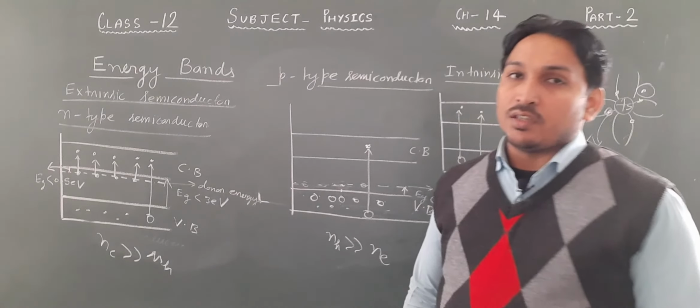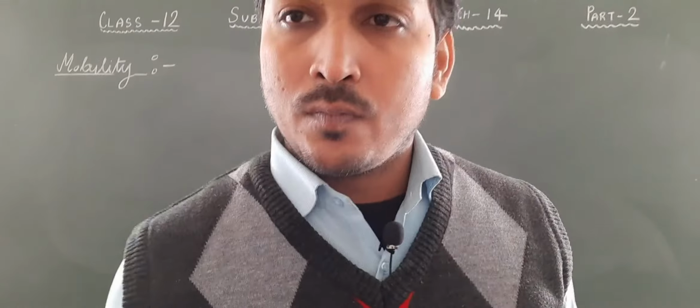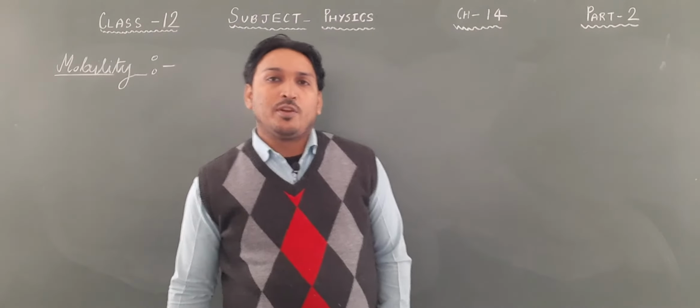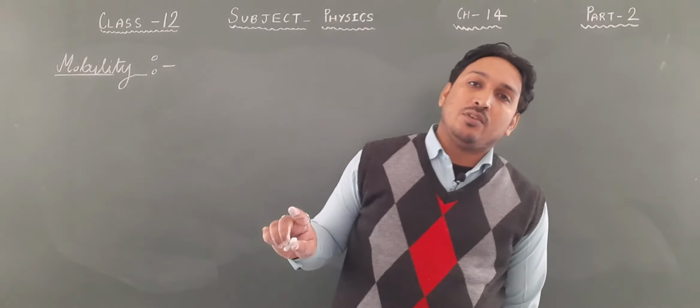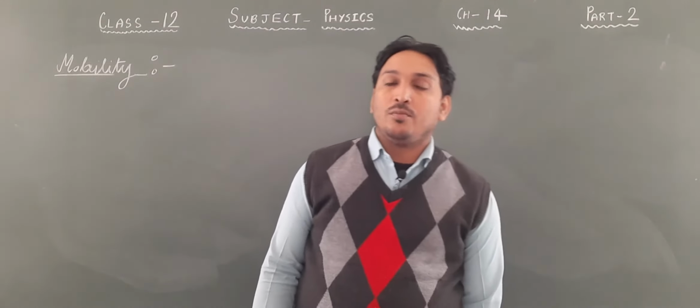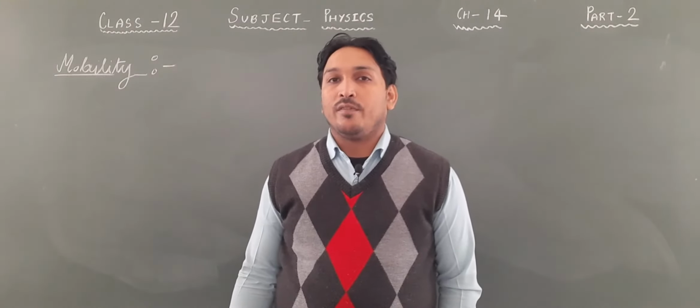Now let us discuss the mobility of charge carriers. Mobility is actually a topic of chapter number 3, current electricity. I hope you remember the topic we discussed, called drift velocity, denoted by Vd.